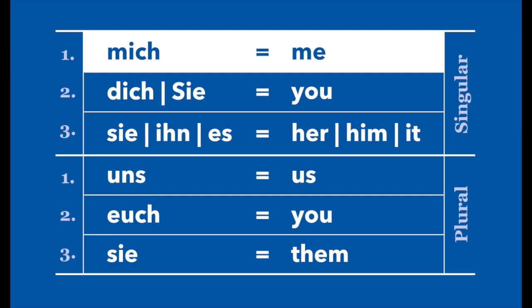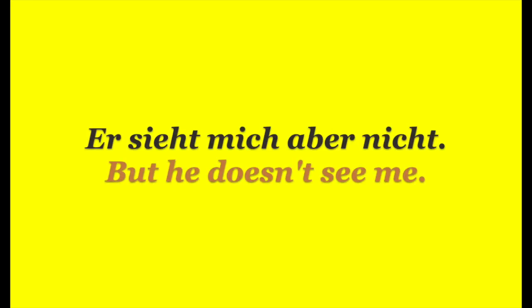The first personal pronoun in singular will be mich. If we take the example from before, ich sehe meinen Freund, I can go on and say, er sieht mich aber nicht. So I see my friend, but he doesn't see me. We can analyze the sentence. He doesn't see whom? Me. Sieht mich nicht. Me, mich, will be our accusative object. In this case, it is a personal pronoun, so we will use the accusative personal pronoun.